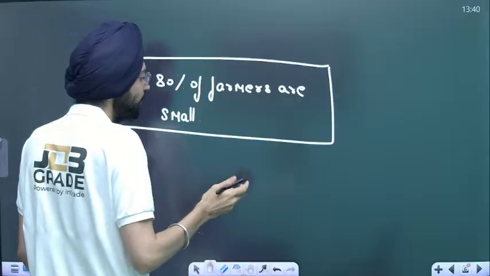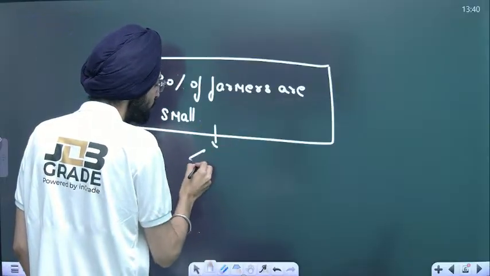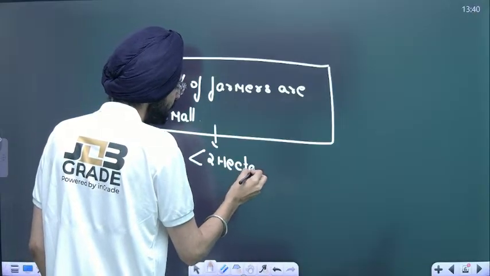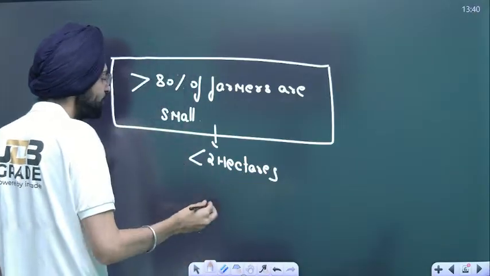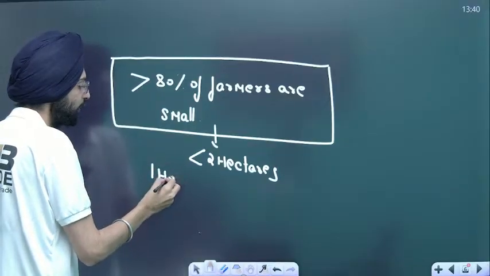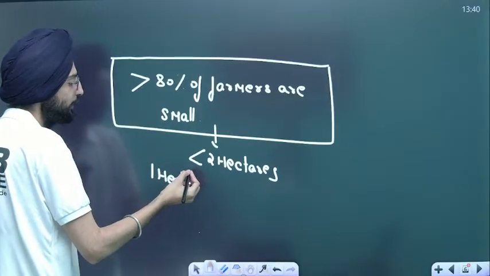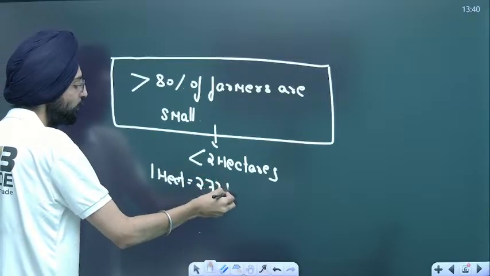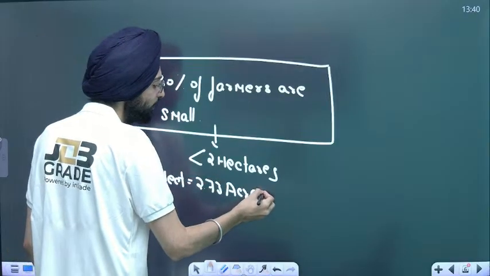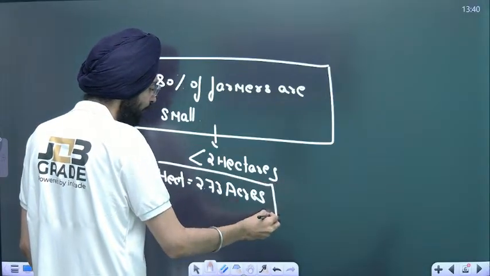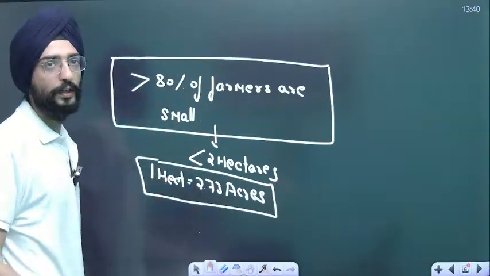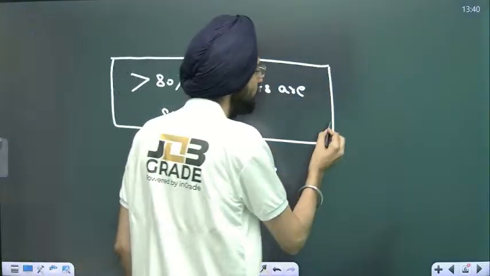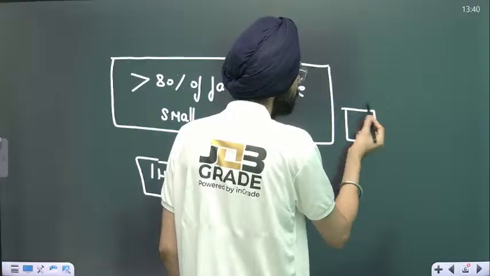As a result, they have less than 2 hectares. And 1 hectare is nothing but 2.73 acres. Now, imagine small land holdings across a village.